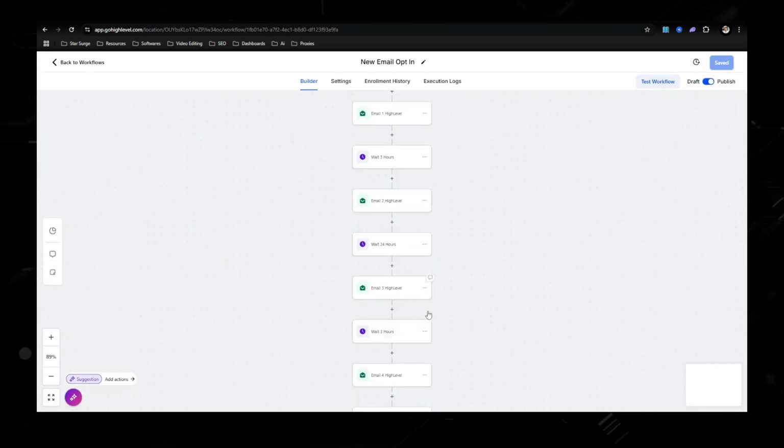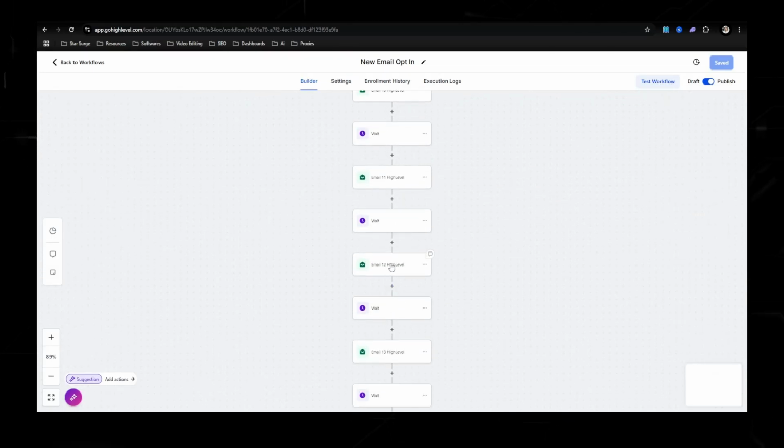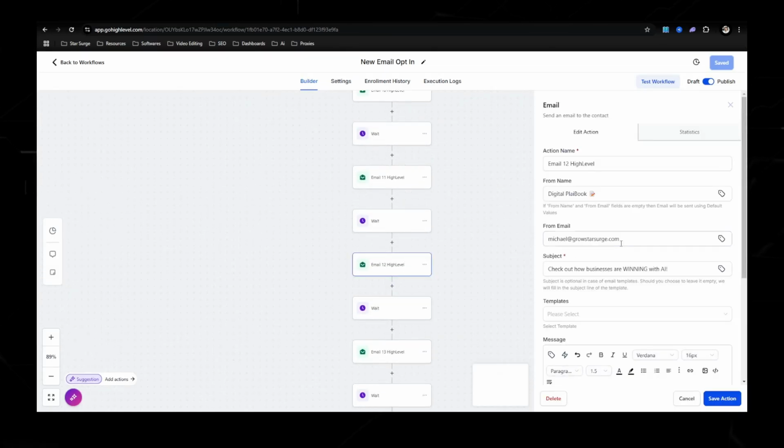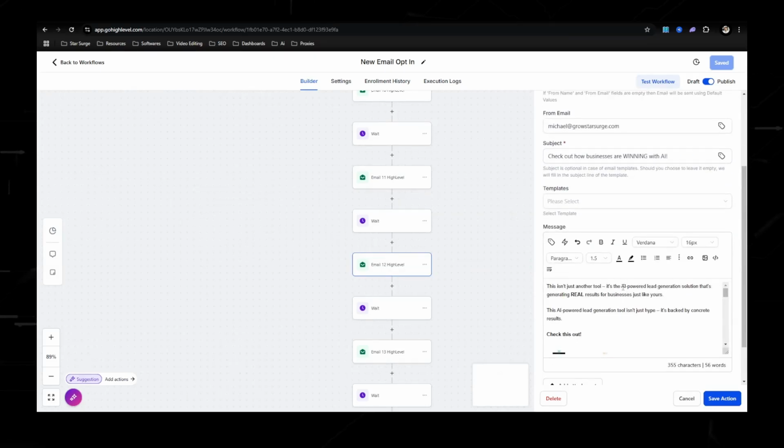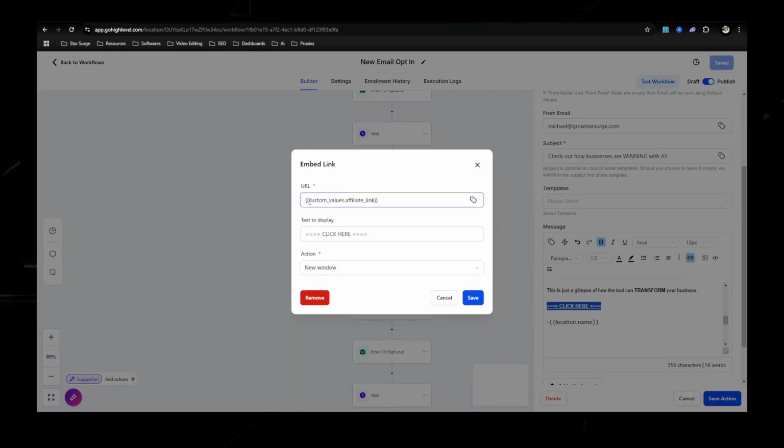Why I like this one is there's already a list of 60 emails in there for you. And what I've done is I've imported a custom value, which allows you to go into settings and place your affiliate link in one place, and then it'll populate wherever there's a hyperlink inside of the emails. So as you can see right here, custom value, if we were going to settings or when we would send this out, your affiliate link would be in that spot.